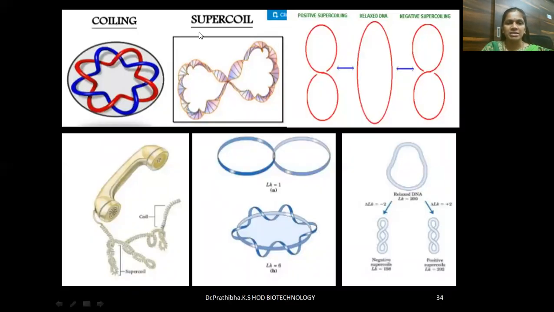Here you can see the coiling, then supercoil, then positive supercoiling, relaxed DNA without supercoils, and negative supercoiling. And here you can see these are the supercoils, right? And this is just a relaxed one, okay, relaxed DNA. Then here you can see the negative supercoiling, and this is the positive supercoiling.